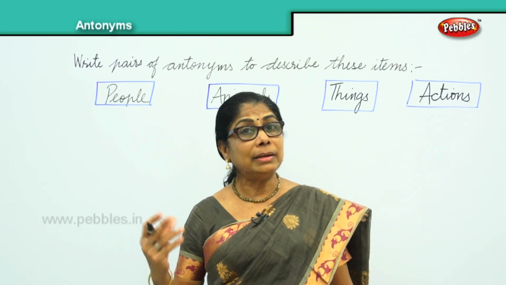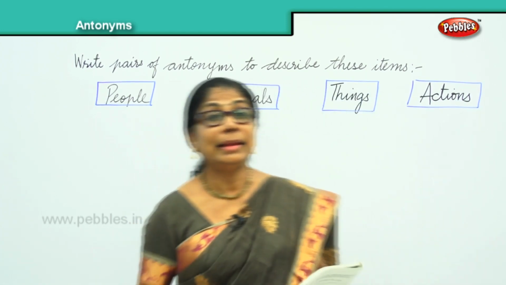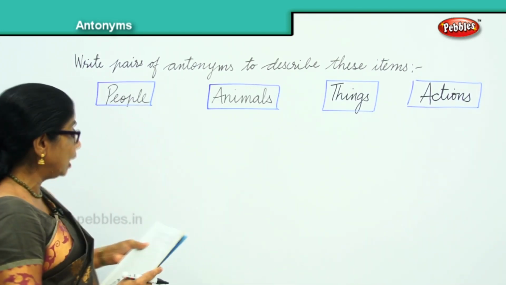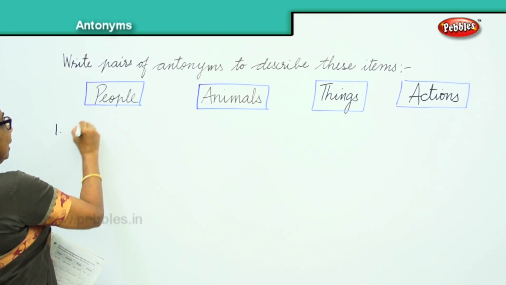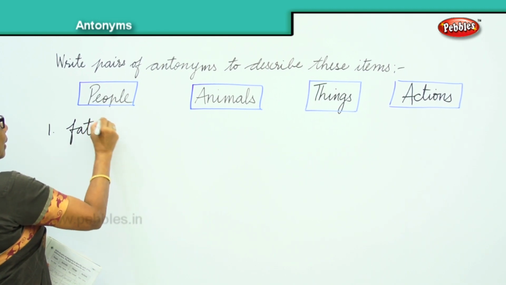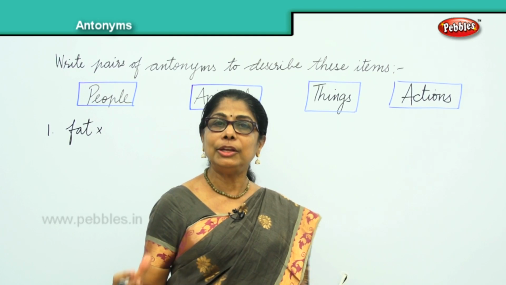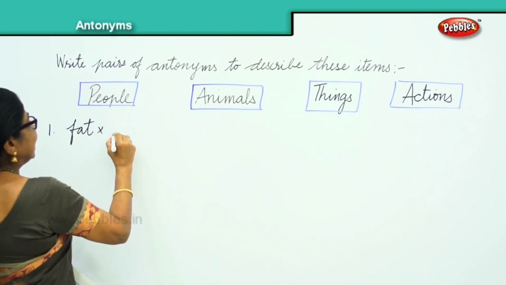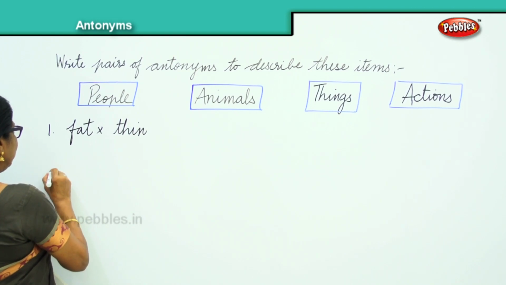Now first one. Supposing I say fat people, you will immediately say thin people. Okay, now let's confine to people.